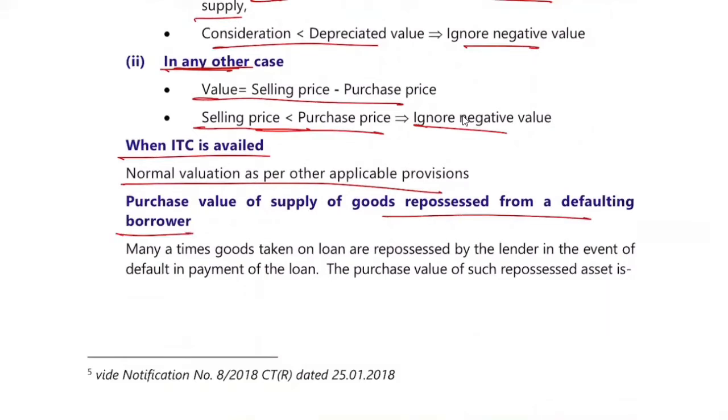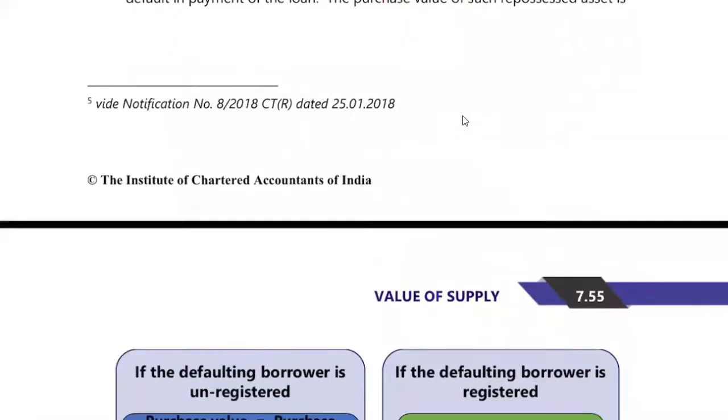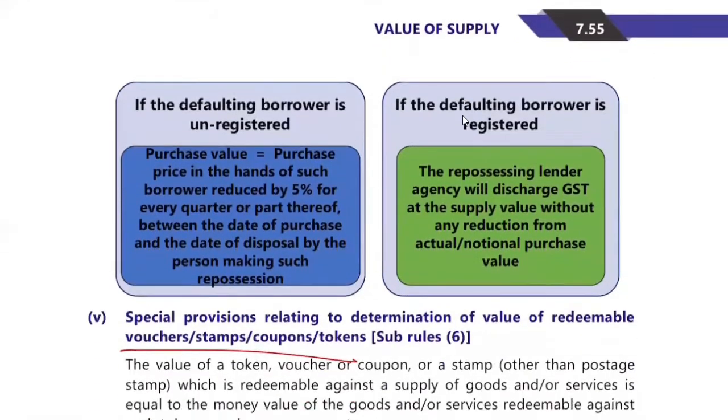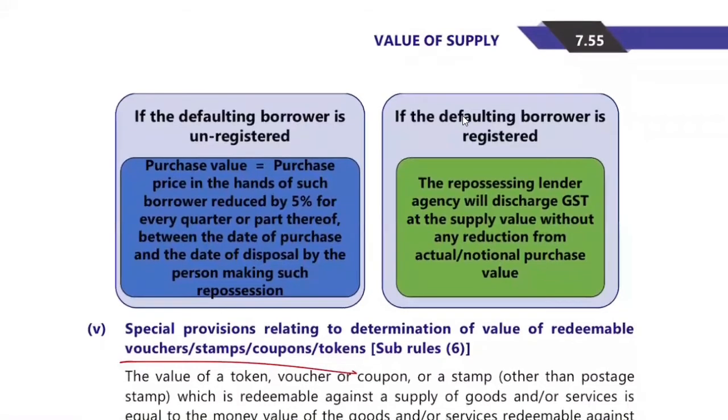Okay, this is not at all important, but yes, we'll go through that. It says that if the defaulting borrower is unregistered, then the purchase value will be the purchase price in the hands of such borrower reduced by 5% for every quarter or part thereof between the date of purchase and the date of disposal by the person making such repossession. And if the defaulting borrower is registered, then the repossessing lender agency will discharge GST on the value of supply without any reduction from actual or notional purchase value.